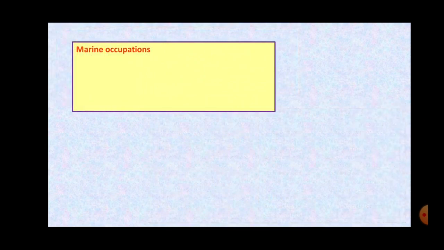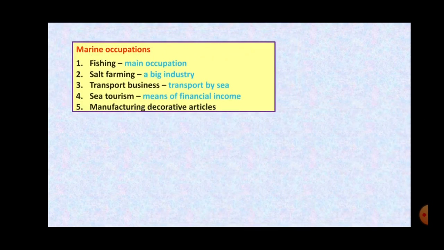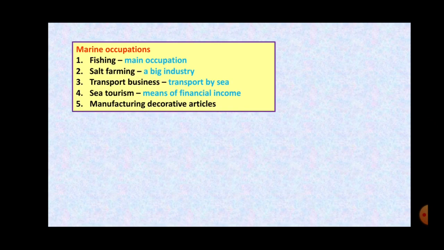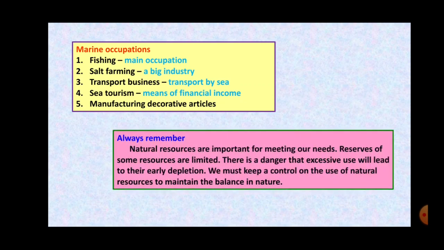Now, the different marine occupations. There are different occupations related to marine, like fishing and salt farming. When you go towards Bhayandar, you might have seen the salt pans, right? It is a big industry. Then transport business, as transportation takes place through the seas. Sea tourism, that is a source of financial income. And the manufacturing of decorative articles like conches and shells, all these are marine occupations.